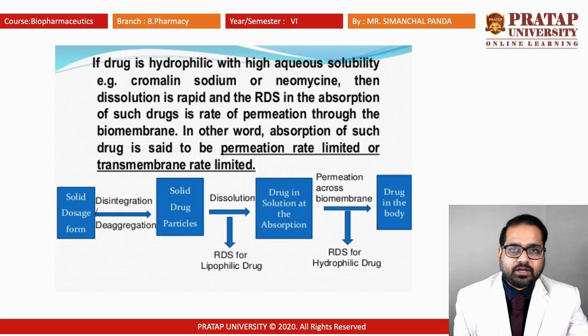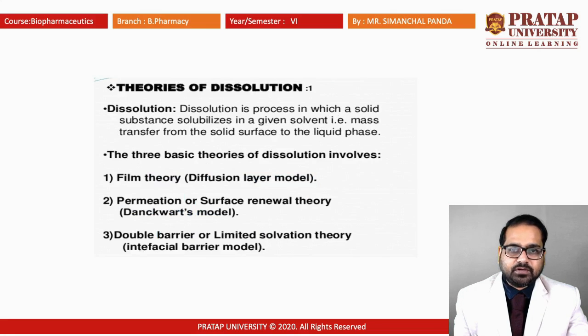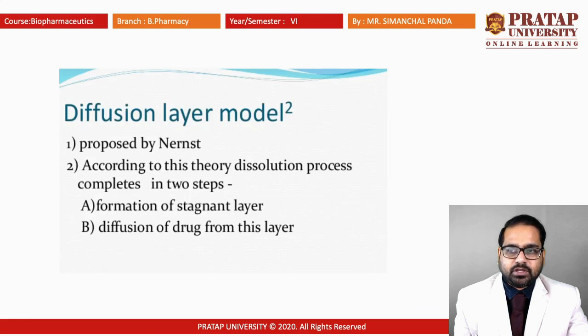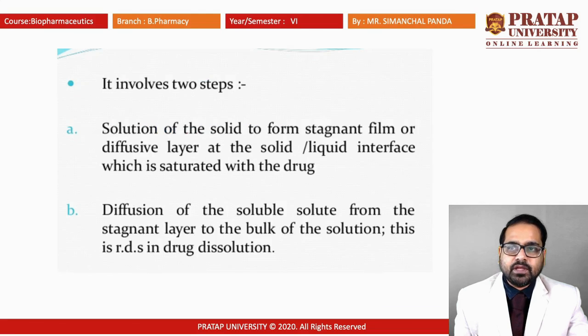Fick's law indicates that dC/dt = DA Kw/o (Cgit - C) / h, where A is the surface area, D is the diffusion constant, Kw/o is the partition coefficient, (Cgit - C) is the concentration gradient, and h is the thickness of the medium. Depending upon that, the rate of dissolution will vary. There are different theories also associated with it, like the film theory and the diffusion model.